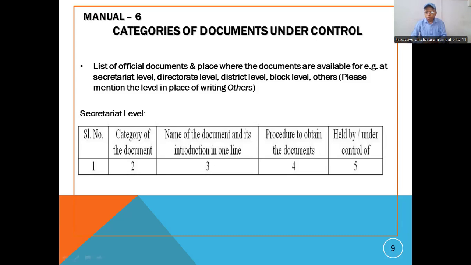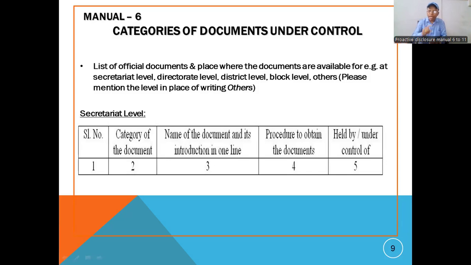Then column number 4, procedure to obtain the documents. If you have such documents or registers, or whatever circular or order copy, how will people access them from you? What is the procedure, the methodology by which they can get a copy of those documents, circular, order copy or guideline, whatever you have? You have to describe and cite that process here.